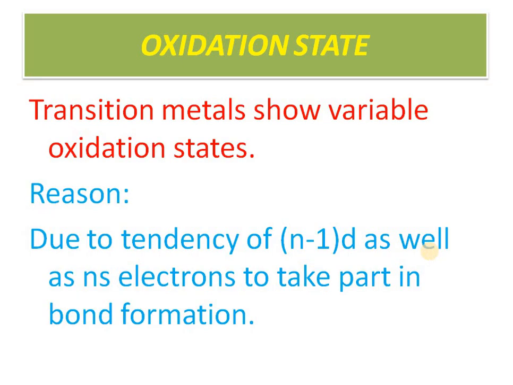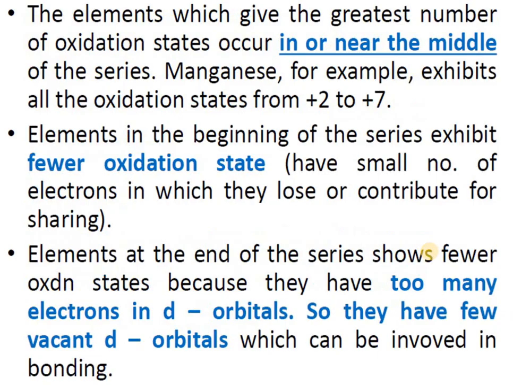Now, the oxidation state shows variability. This we have discussed already, because electrons can be removed from the outermost shell ns and the penultimate shell. This results in variable oxidation states. Now here, we have seen that manganese can show +7 oxidation state. How? If you write the electronic configuration of manganese, argon 18 4s2 3d5. Now when you remove the 4s2 electrons, it will attain +2 oxidation state, and if we remove the 3d5 also, a total of 7 electrons are removed, so the oxidation state is +7.